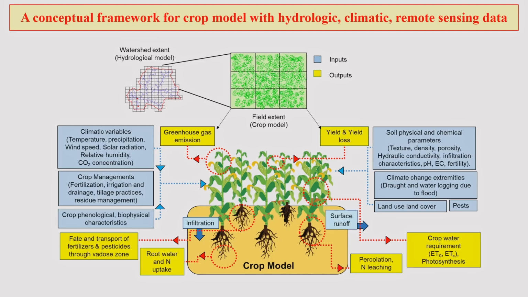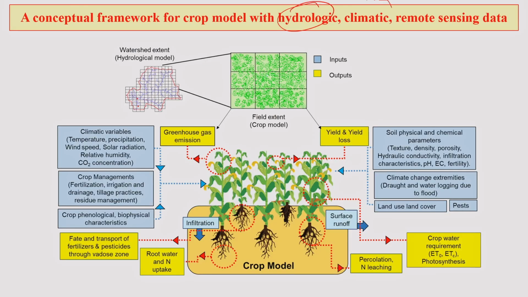Now, in case of a crop model, we often use hydrologic data, climatic data and of course, remote sensing data, that is to talk about the spatial aspect. So, you have a huge field and how the crops are actually located in those particular grids is being captured spatially through remote sensing, and then you ultimately do certain analysis and give the result or output through a tool called GIS, which is a representable way to share your information or the outcome of your modeling exercise.